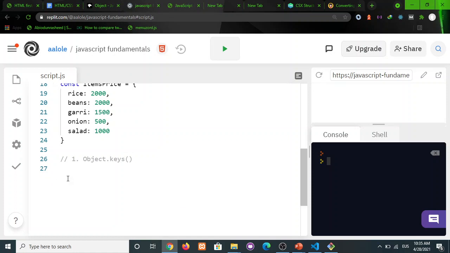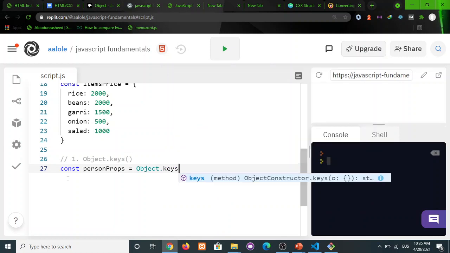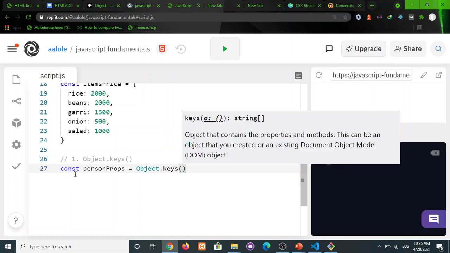All right, so let's create a variable called, let's say, personProps, okay, equals to Object.keys. Okay, and Object.keys always takes what? The object that you want to get its keys.